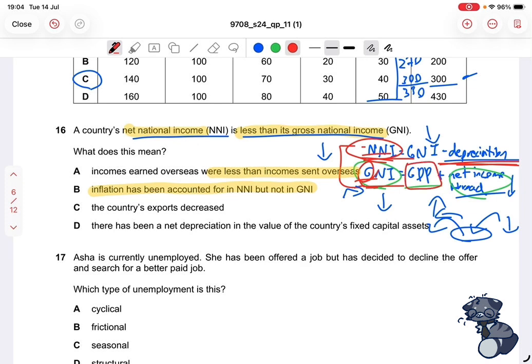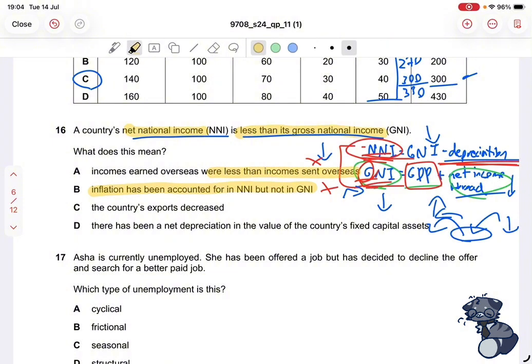Well, GDP itself doesn't have inflation accounted for in it, but real GDP does. However, this doesn't directly link to net national income or GNI, so it's unrelated, so we're also going to cross that off. I forgot to cross the first one off too, but let's check the next option.